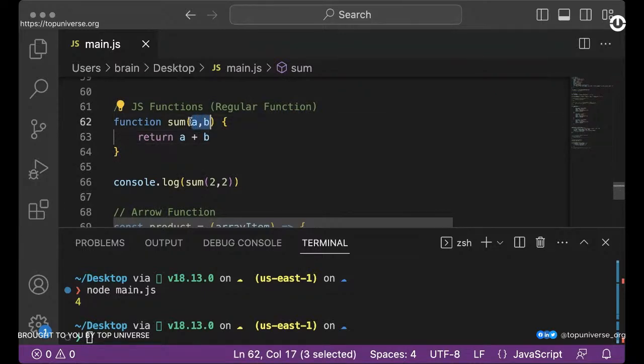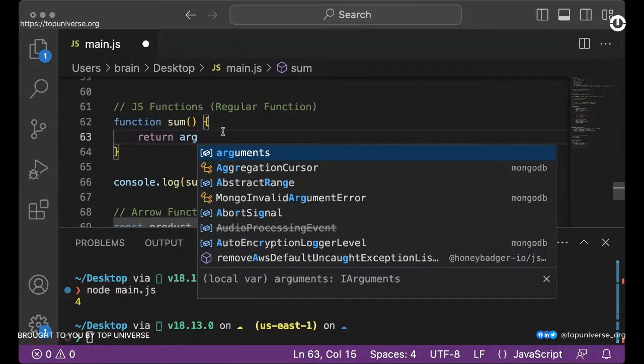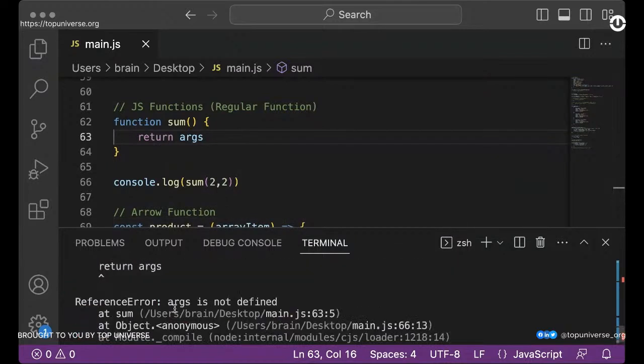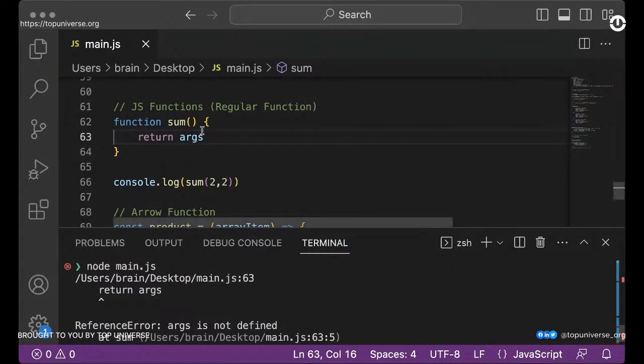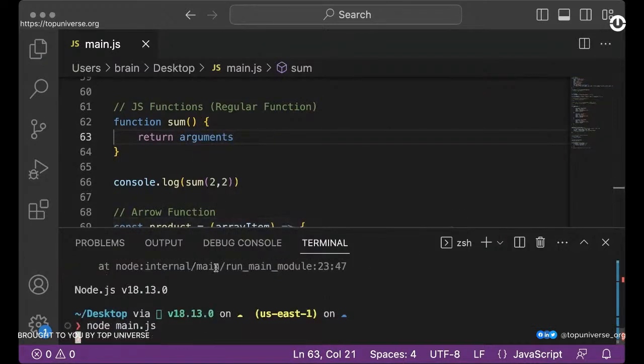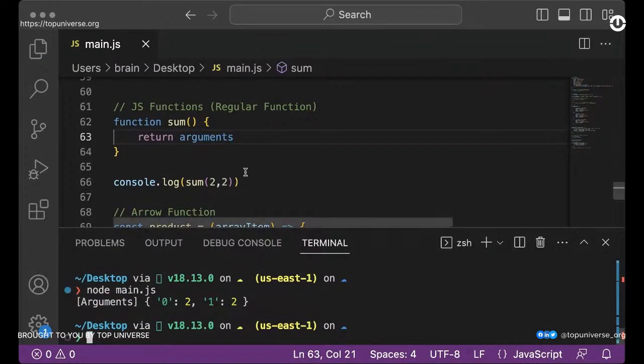So basically, what are these arguments you're seeing here? All right, I'm going to explain that. Before I explain that, let me first show you something. There's something called, I want to be sure, how do you fetch your arguments? So definitely this is wrong. I don't know if I should call that arguments. Okay, yeah, call that arguments.